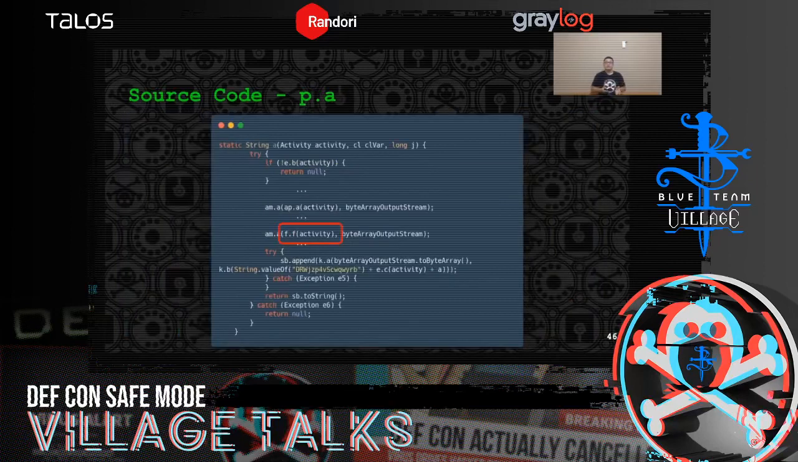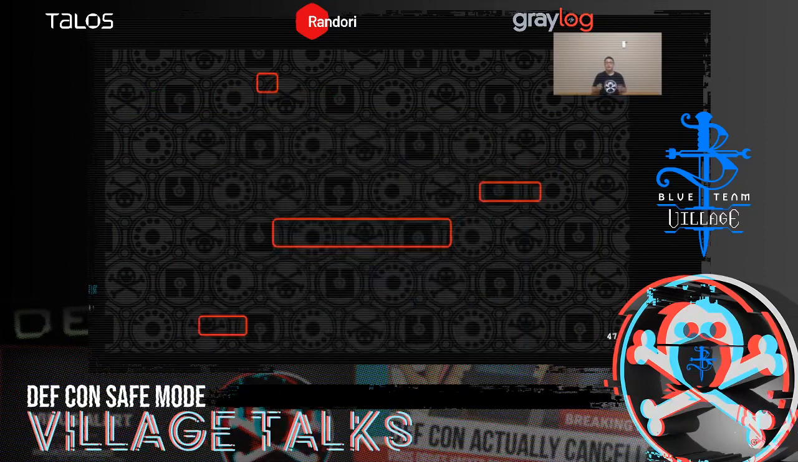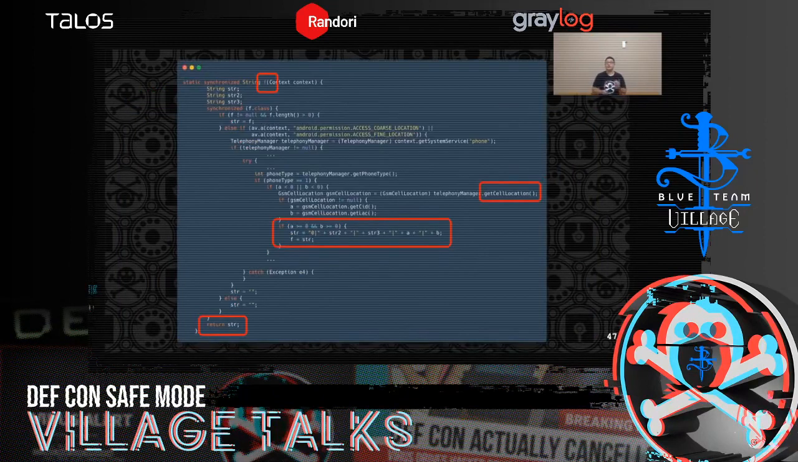So now let's dive into the source code of f.f. Native API get cell location is used to get the cell phone location data. This information is processed with some other strings, and at the end of this function, it returns the strings with the information.